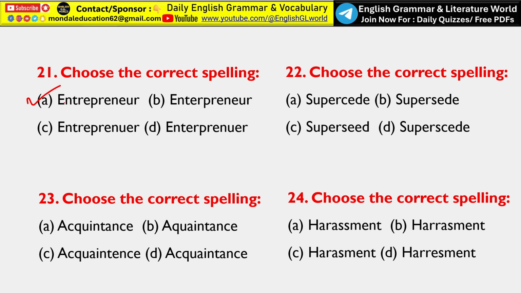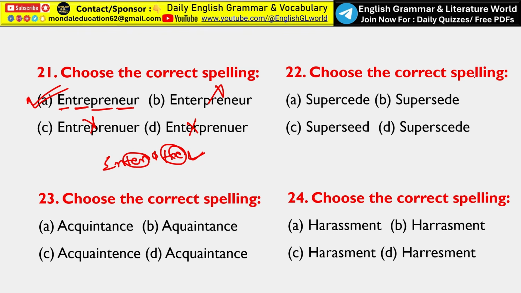Next, choose the correct spelling that is entrepreneur. That is option A. E-N-T-R-E-P-R-E-N-E-U-R. So if you say ENTER, so that is totally wrong. There is no provision for TER, only TRE. Okay, British style. So option A is the correct answer. Option B, option C, and option D are totally inappropriate.